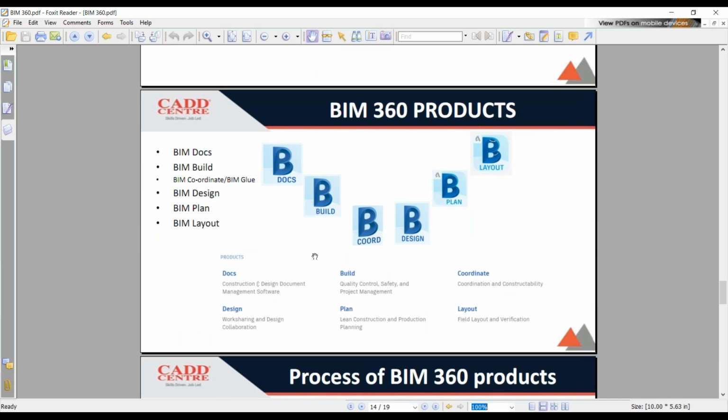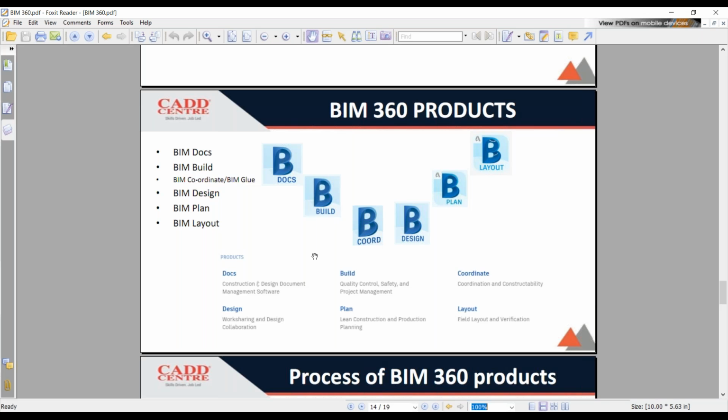And there are 6 to 7 products we have in BIM 360. It is actually the documents, the build, the coordinate, the design, the plan, and also the layout. So when it comes to BIM docs, it is all the documents. Whatever documents you want to share, you can share them to BIM 360.